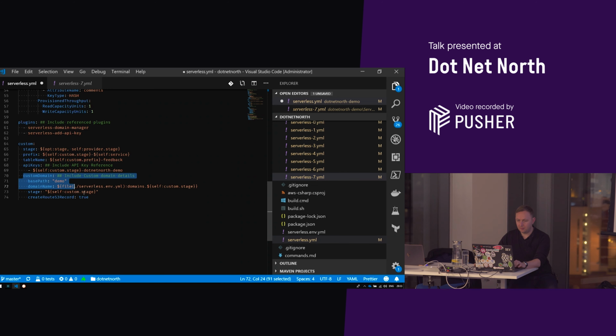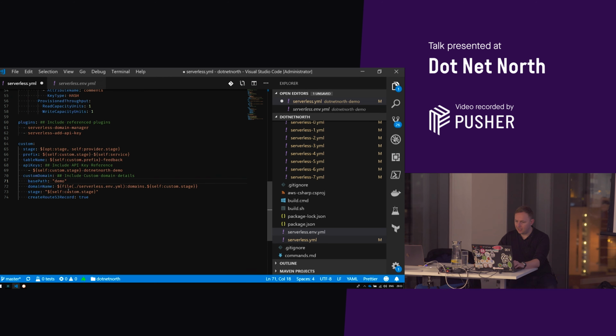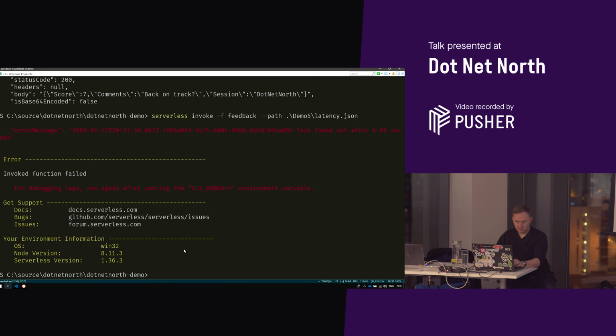And then with the custom domain, we've got a base path. And we've specified some domains in this environment file, which I've got here. So we can see that the URL we're going to share across stacks is devapi.netnorth.jonvines.com. And again, that associates it with a stage as well. And if it doesn't exist, it'll create that as well. So let's save this. Last deployment of the night.